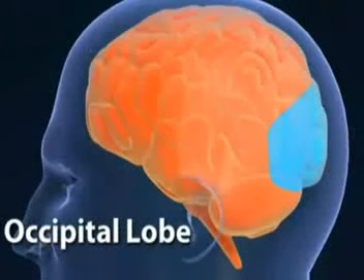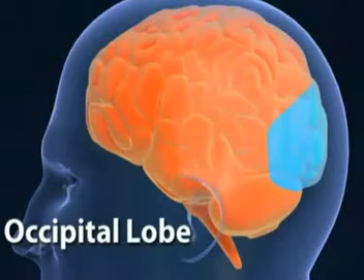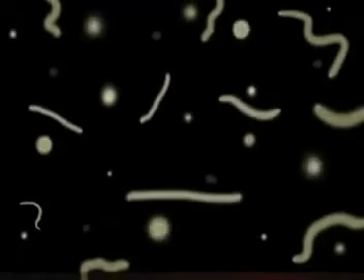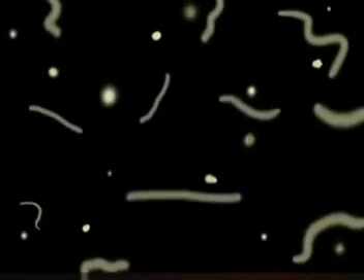Just behind the motor strip is the skin sensation area. A seizure here will cause tingling in the affected part of the body. However, tingling in the skin usually is not due to seizures. The back lobe of the brain is the occipital lobe. It contains brain cells responsible for vision. Seizures in the occipital lobe can produce flashing lights, shimmering lines, or visual hallucinations.